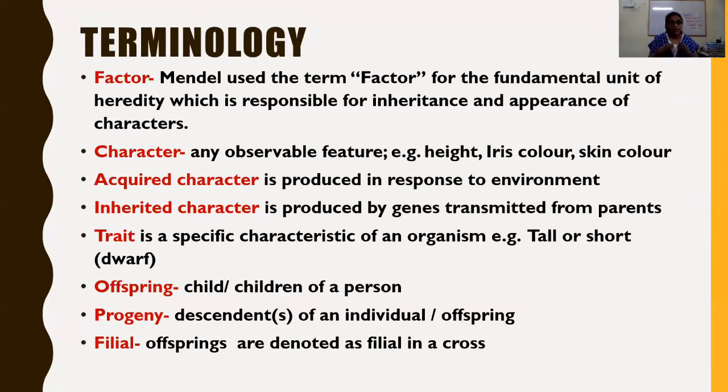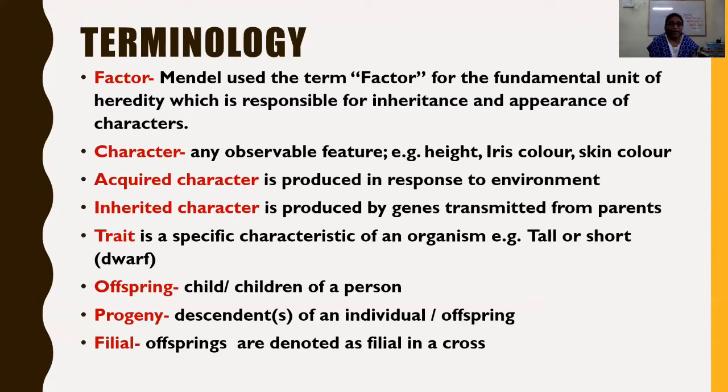One gene is there, and the gene expresses the character or trait. If that is influenced by the environment, then we call it an acquired character. Suppose what are the acquired characters you see? Suppose one crushes one's finger and the finger is cut off. That cut finger is an acquired character. It is not inherited. But six fingers in a hand is inherited.